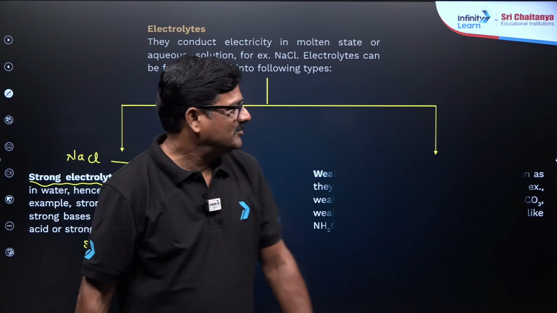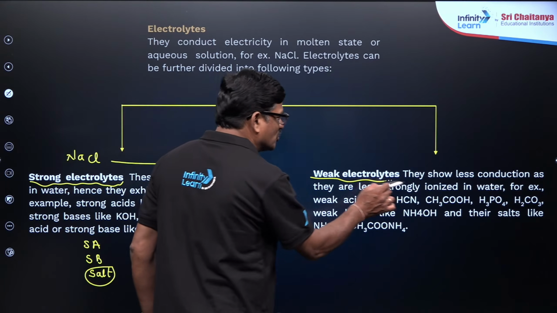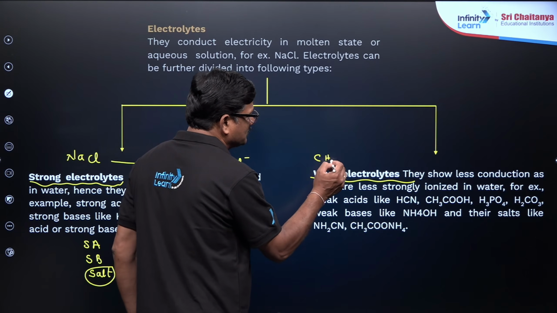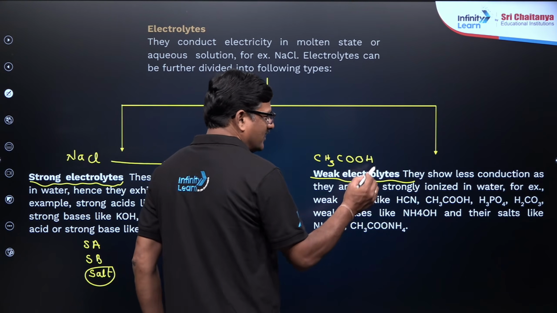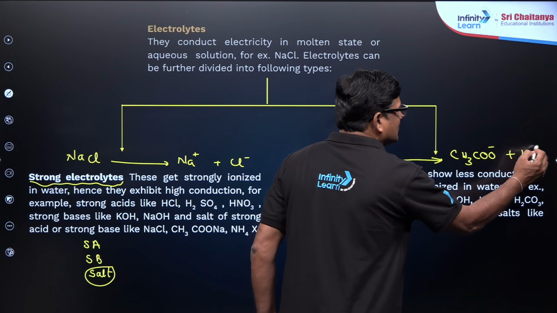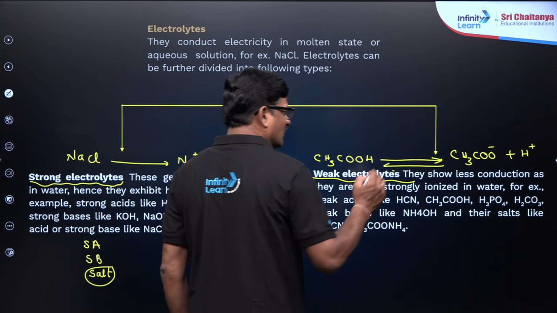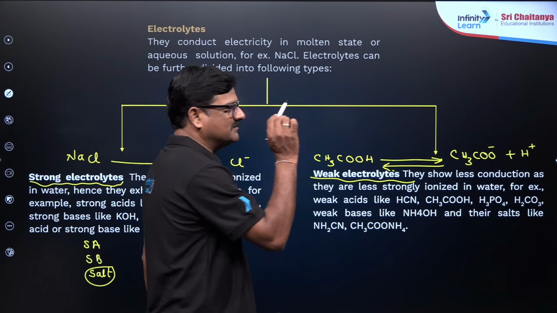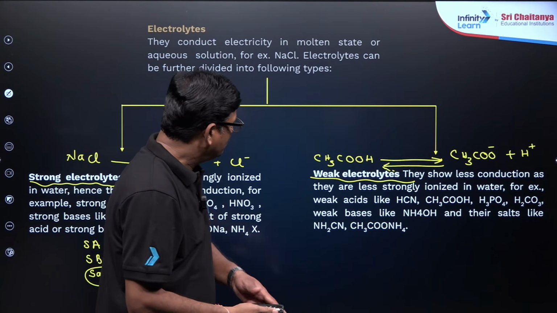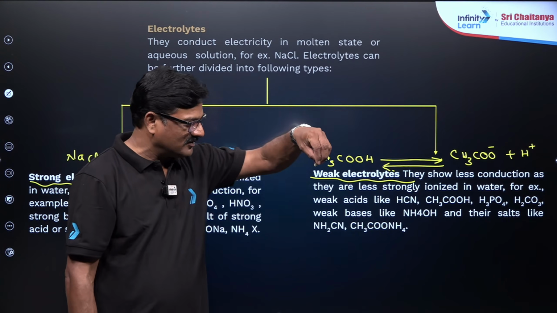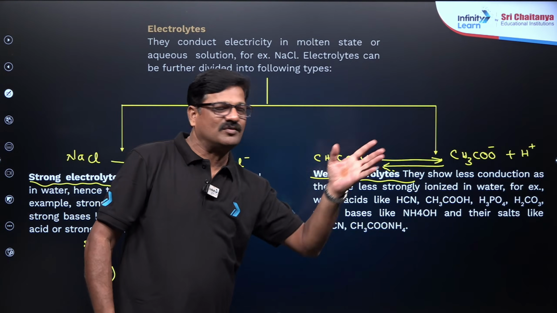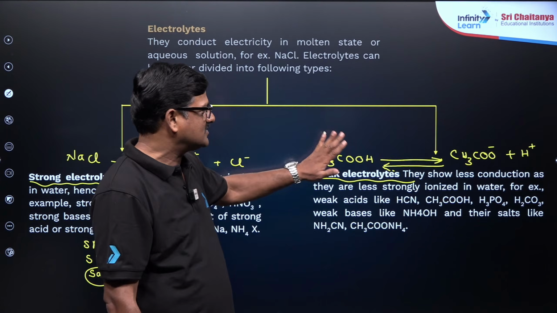Let us talk about the weak electrolyte. What is a weak electrolyte? Weak electrolytes show less tendency to ionize. Take CH3COOH. When you dissolve it in water, it gives CH3COO minus and H plus, and this can come back. So the ionization of a weak electrolyte is a reversible process. If you dissolve 100 acetic acid molecules in water, maybe only 1 or 2 molecules are going to be ionized, depending upon the concentration.